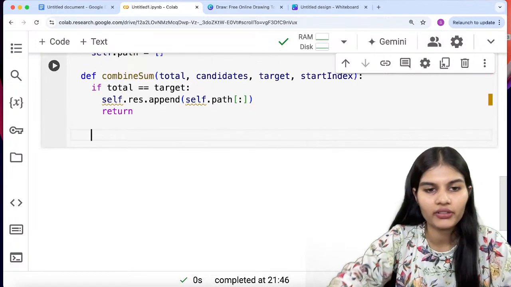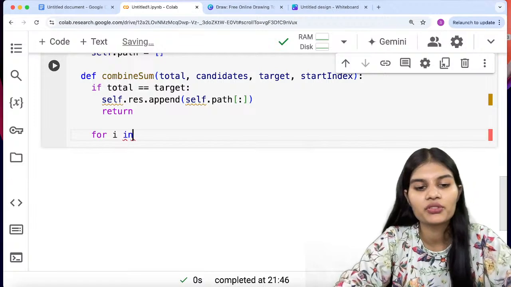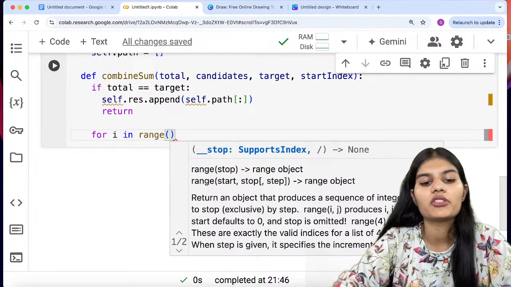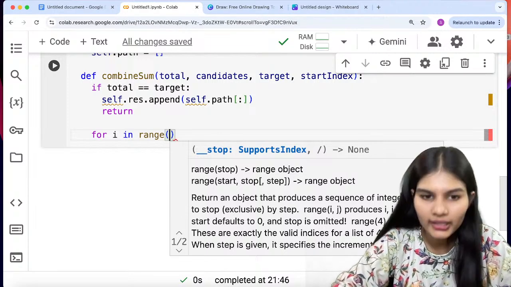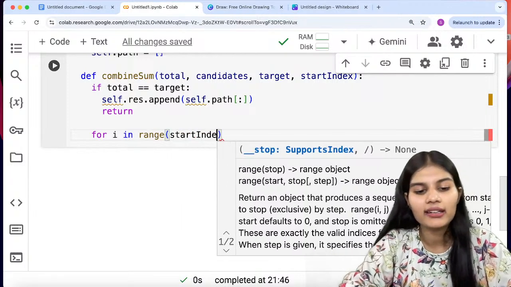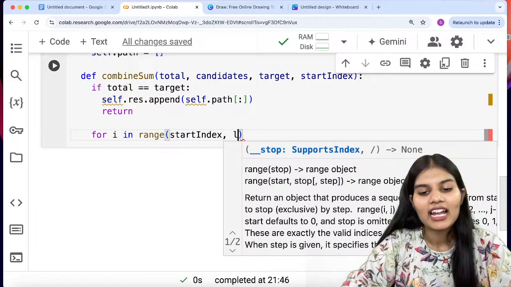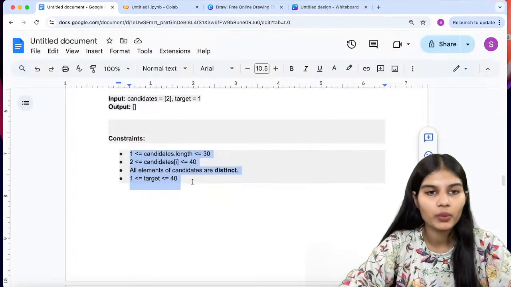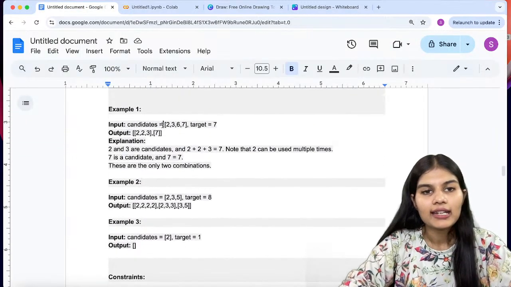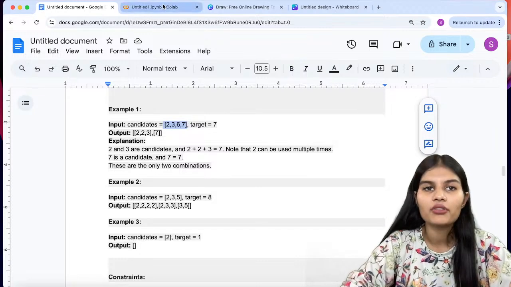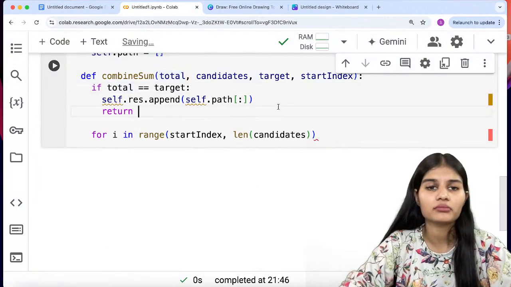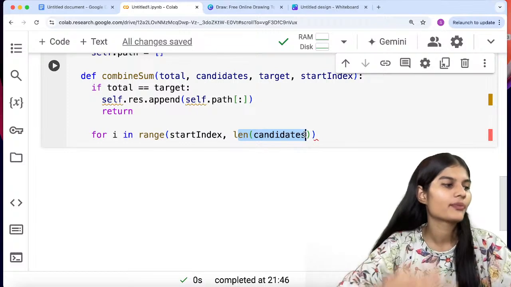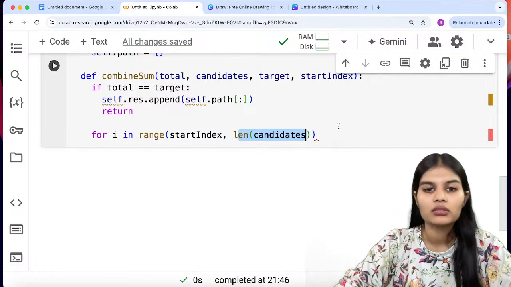Moving next over here, I would start applying my conditions. Moving out of my if condition, and here goes. I'll be applying one of the loops, for i in range. Range is a function which helps me go from one particular position to another particular position. So I would be putting my starting range as the start index value, and my ending range will be the length of the candidates. Candidates is this particular one if you check the question. Candidates is my original array from which I have to find the summation of my target. So here we have the start index, then we have the length of the candidates, right?